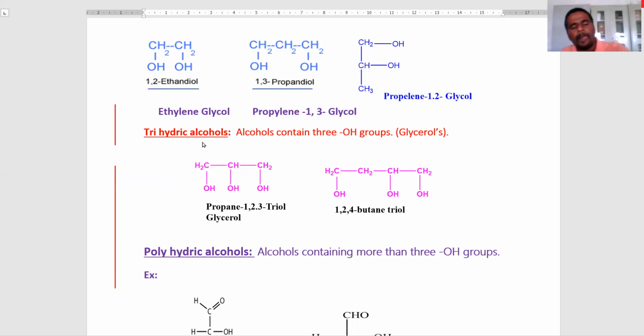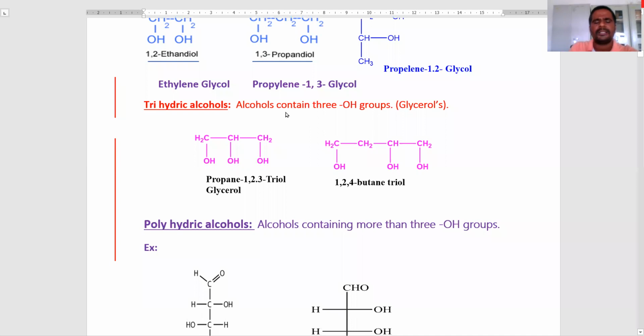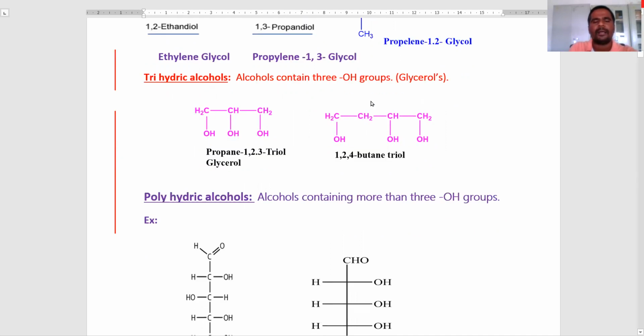Next, we come to the trihydric alcohols. Alcohols containing three hydroxy functional groups are called trihydric alcohols. Generally, these are called glycerols.